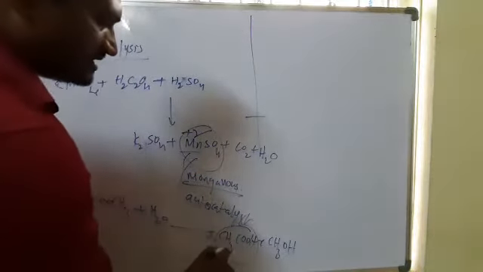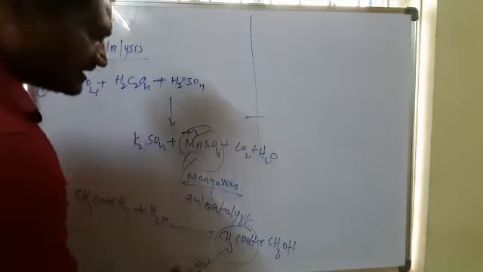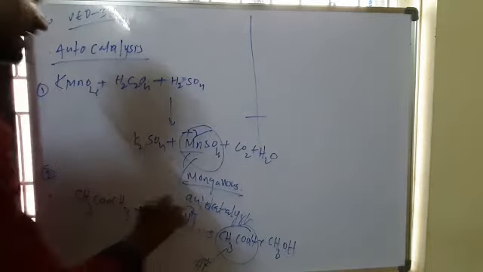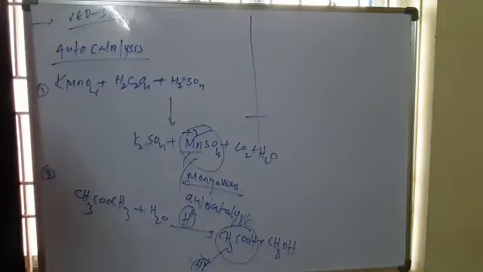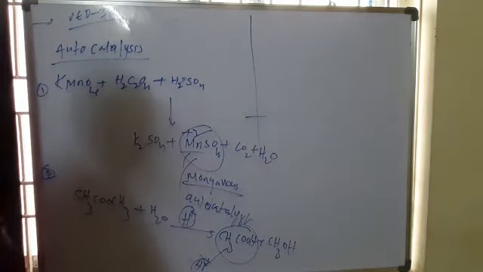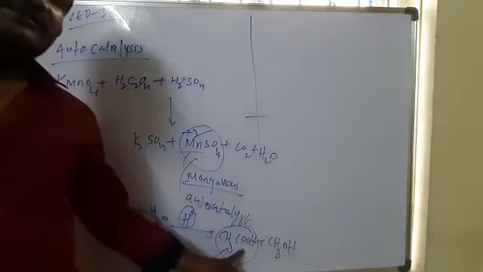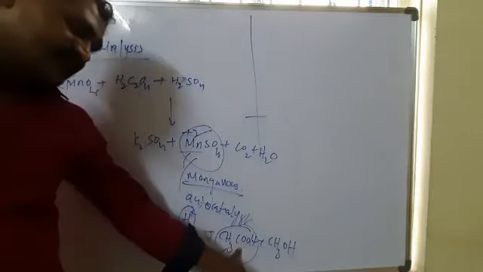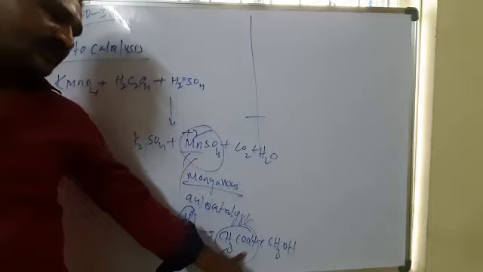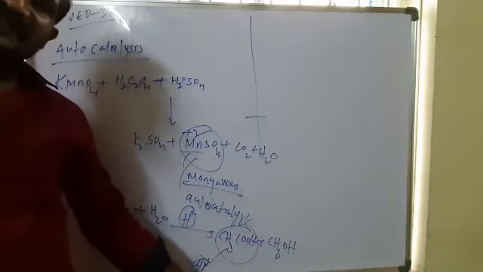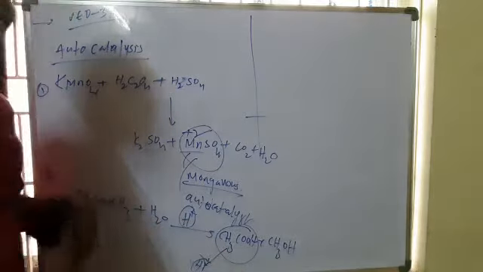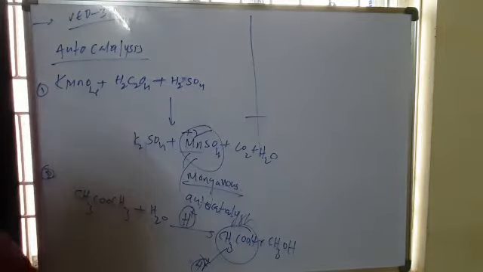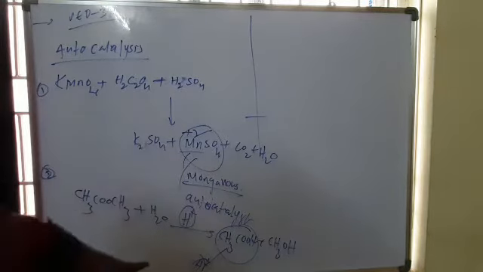The formed acetic acid releases H+ ions. Those H+ ions can catalyze the reaction. So here acetic acid is the autocatalyst. Before formation of acetic acid, the rate of the reaction is slow. But after formation of acetic acid, the formed acetic acid releases H+ ions. These H+ ions speed up the reaction. So it is the autocatalyst.